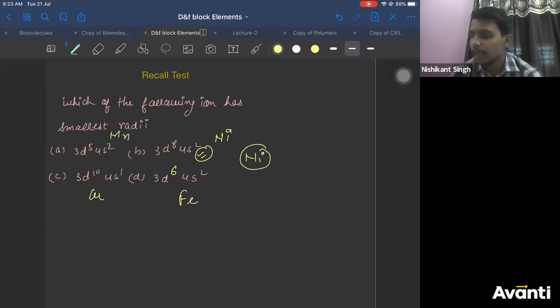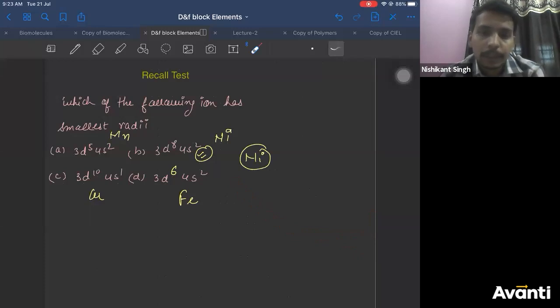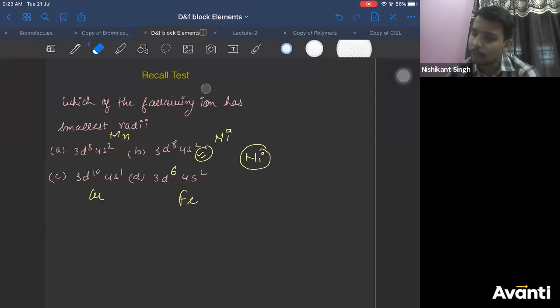So we had seen the graph. It decreases more till chromium, then it decreases less till iron. Then it becomes constant at cobalt and nickel, then it increases. So minimum radii will be for nickel. Correct? It will not matter which of the following has smallest radii.